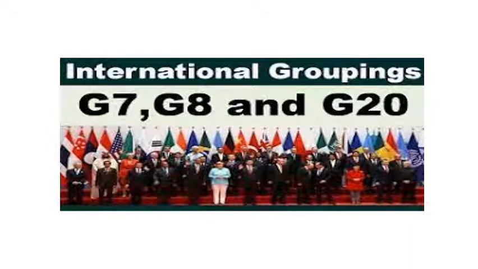Good morning, everyone. Today we will discuss important international groupings that are G7, G8, and G20. These groupings are certainly different from other organizations. So, the groupings are informal and they take decisions based on consensus, and they don't have any permanent secretariats like in the organizations, for example UN, IMF, etc.